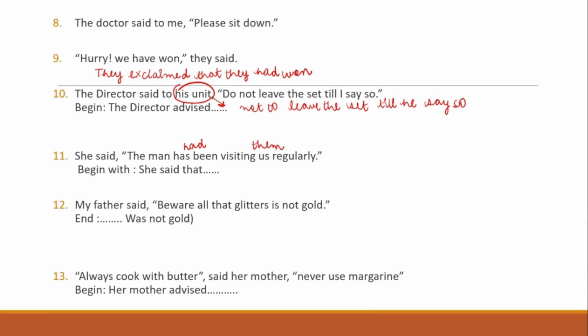My father said, beware, all that glitters is not gold. So we have to end with was not gold. So beware. So he's warning us. So my father warned that all that glitters was not gold. The last question. Always cook with butter, said her mother. Never use margarine. So we have to begin with her mother advised. So her mother advised her to always cook with butter and never to use margarine. That's a very simple sentence.